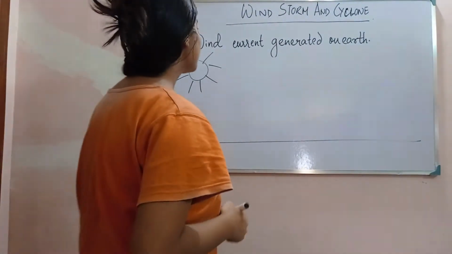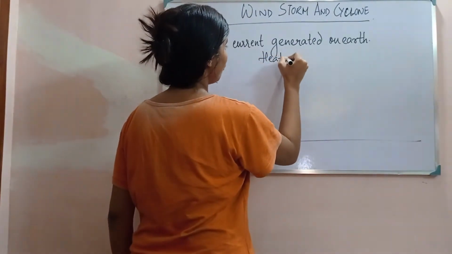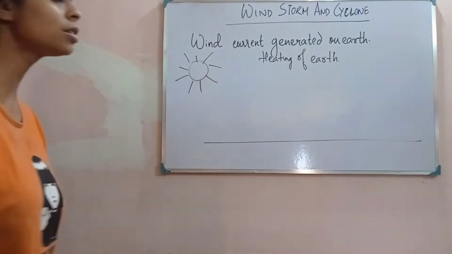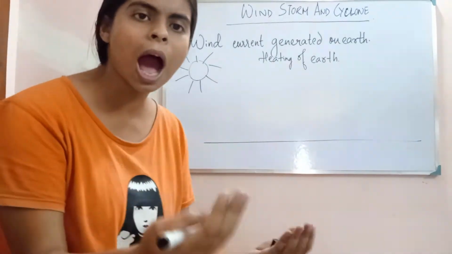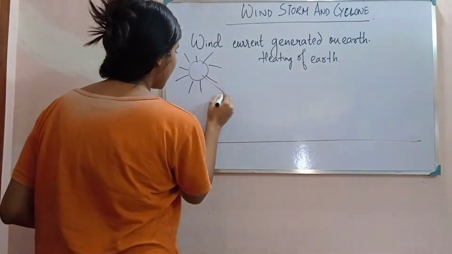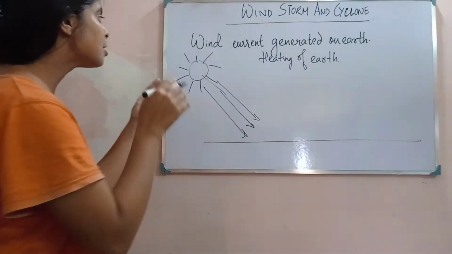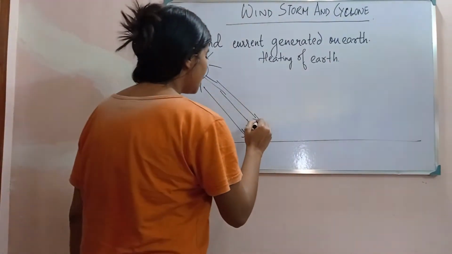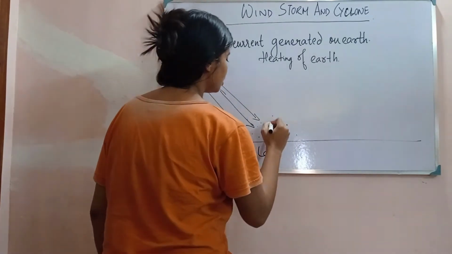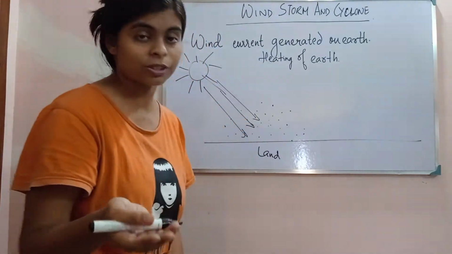So what actually happens due to the heating of the earth? First we have to know this. The earth is heated, but how? Due to the presence of the sun, because of the sunlight. When the sunlight falls on the earth's surface, the air is present above the land. Air is present above the earth's surface.